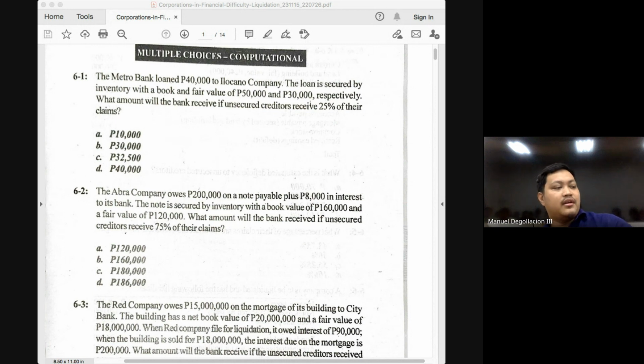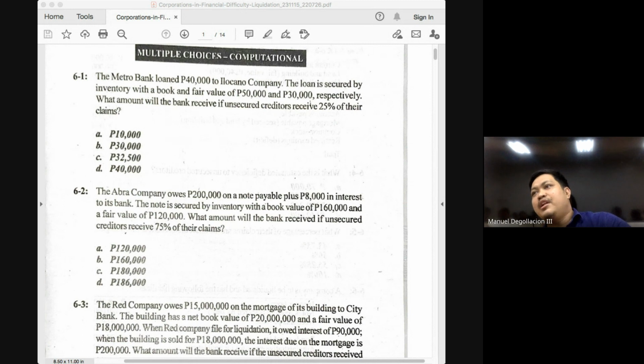Now there's a second type of secured creditors class which we call the partially secured. Why are they called partially secured? Let's break that down into two. Why is it called secured? Because there is a security for that liability. But why is it only called partially secured? Because the value of the security is not sufficient to cover the entirety of the obligation.